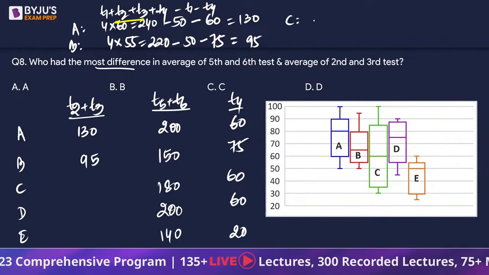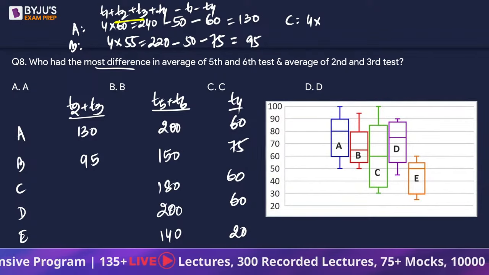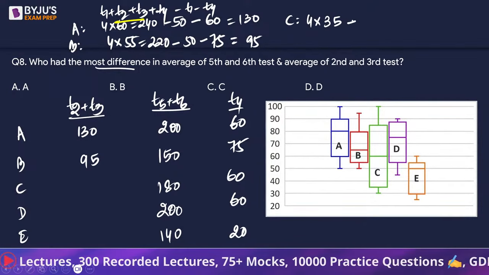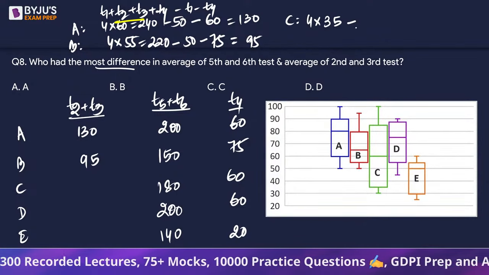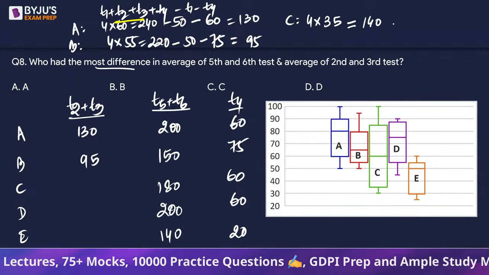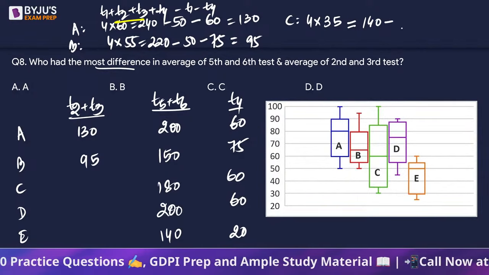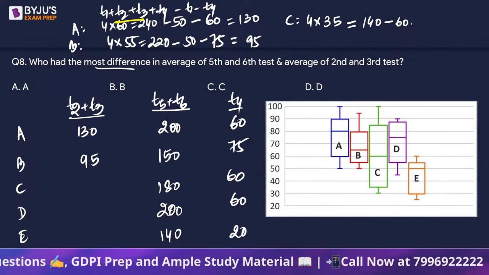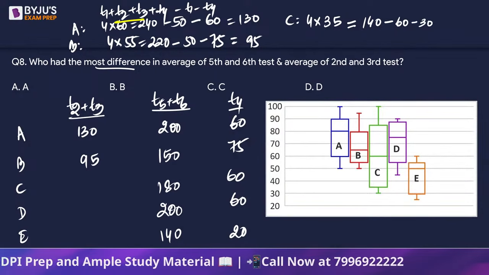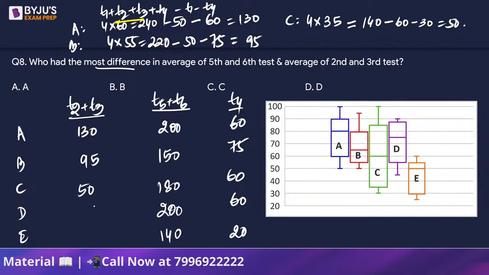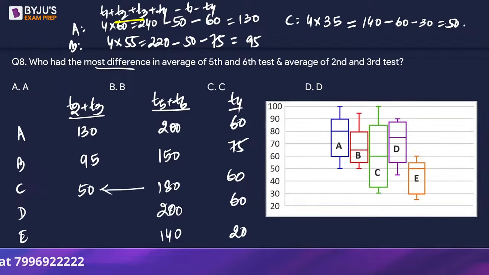If we look at C, it's going to be 4 times the bottom width, which is 35, and that is going to give us 140. From there, we are supposed to subtract T4, which is 60, and T1, which is 30. So 90 has to be subtracted, so we get 50 here. So C का हो जाएगा ये 50 T2 plus T3. सबसे ज़्यादा डिफरेंस लग रहा है यही हो गया, right? 50 and 180, that's a gap of 130, right?